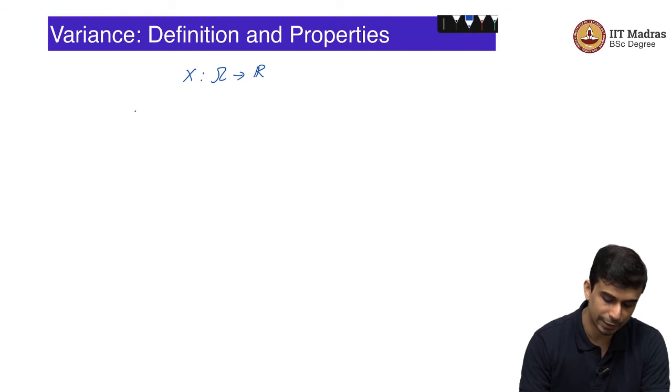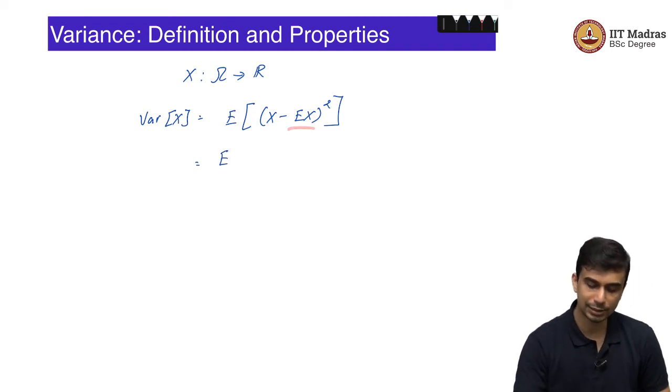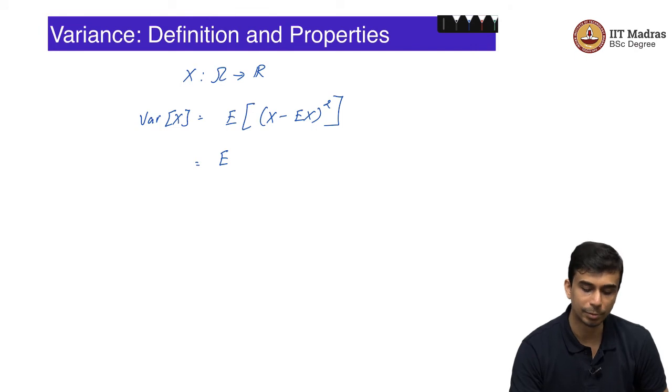Let us define the variance first. Let us say you have a random variable x from omega to R. The variance of the random variable x is simply the expected value of the random variable given by (x minus Ex) the whole square. Let us unpack this a little bit first.